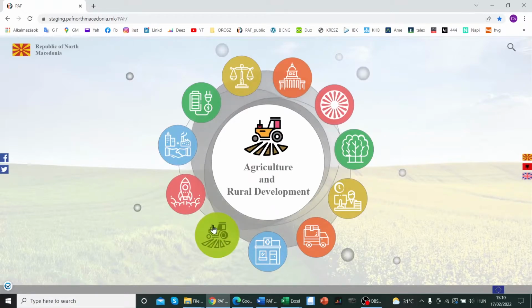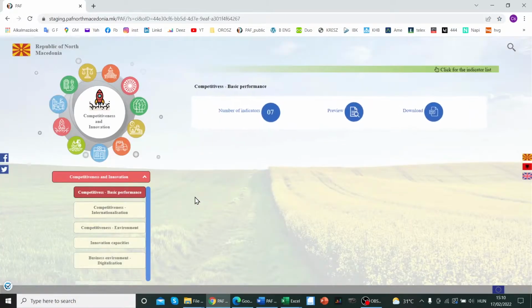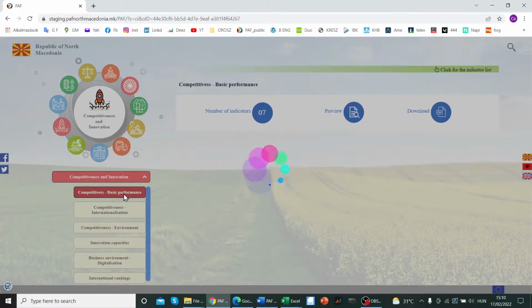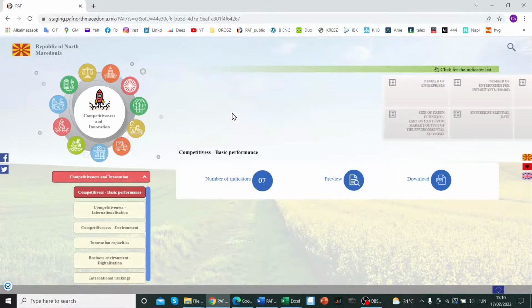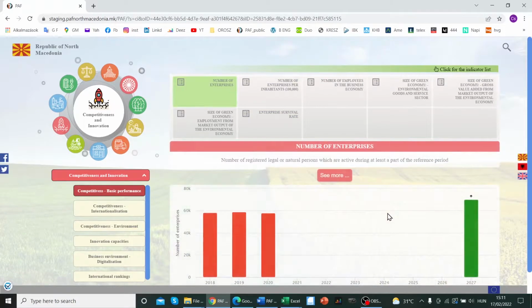If you select any of these sectors, for example, let's select now the competitiveness sector, and click on it, then this will be the site of the sector. On the left side of the page, you will see all the intervention areas which are important under this sector. If you select any of them, you will see how many indicators belong to this intervention area, and you can list them here on the top part of the page. Let me show you just two examples.